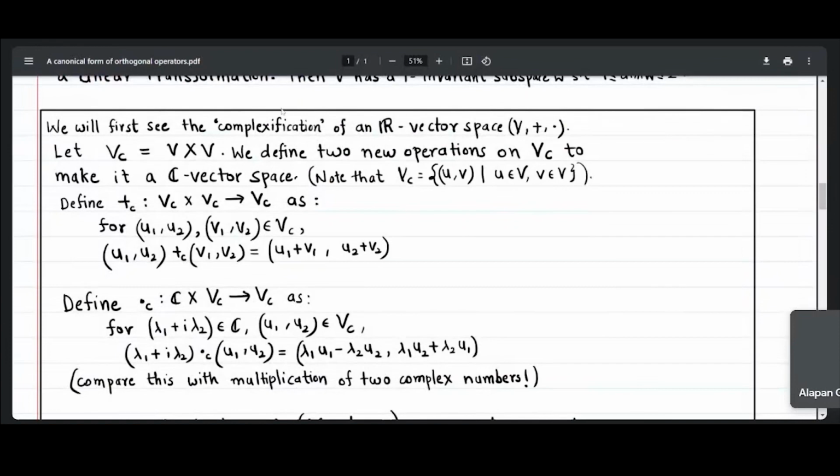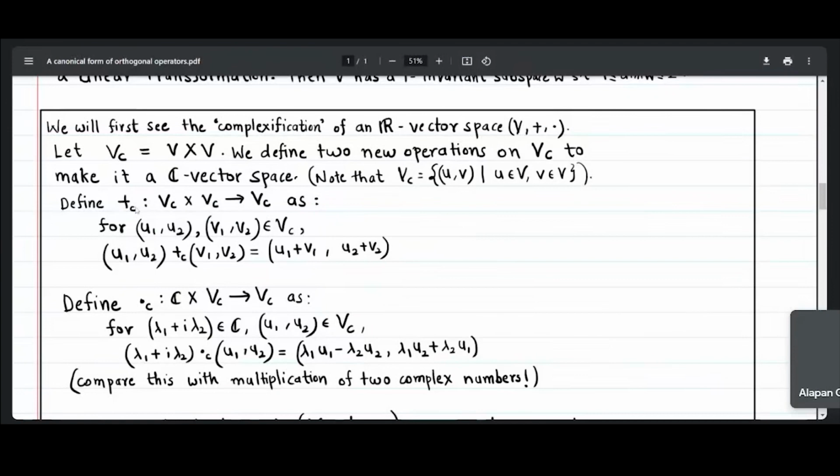So let us see the complexification of the R vector space V with two operations plus and dot. What do I mean by that? I will construct one new vector space, which I am calling VC, such that VC with two new operations will form a C vector space. How am I going to do that? Let us take VC as V cross V, the Cartesian product of V with itself. Now I am defining two new operations on VC to make it a C vector space.